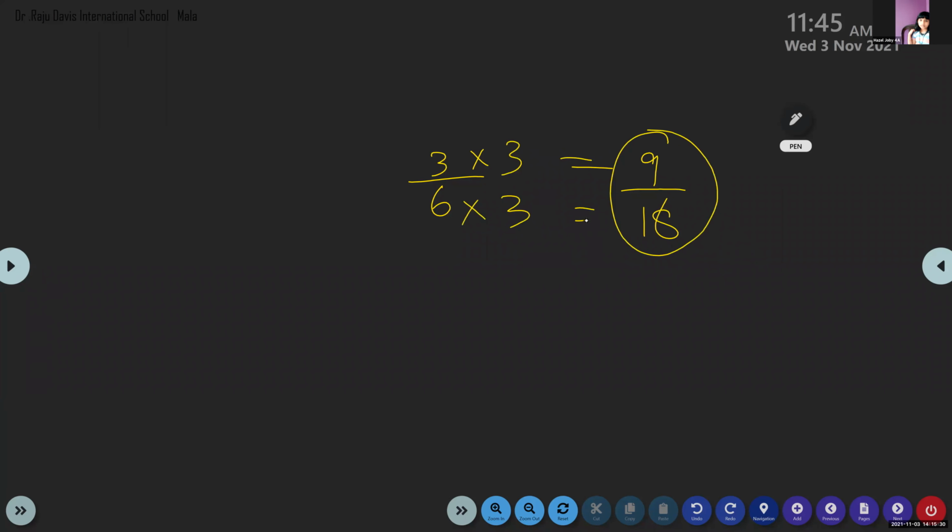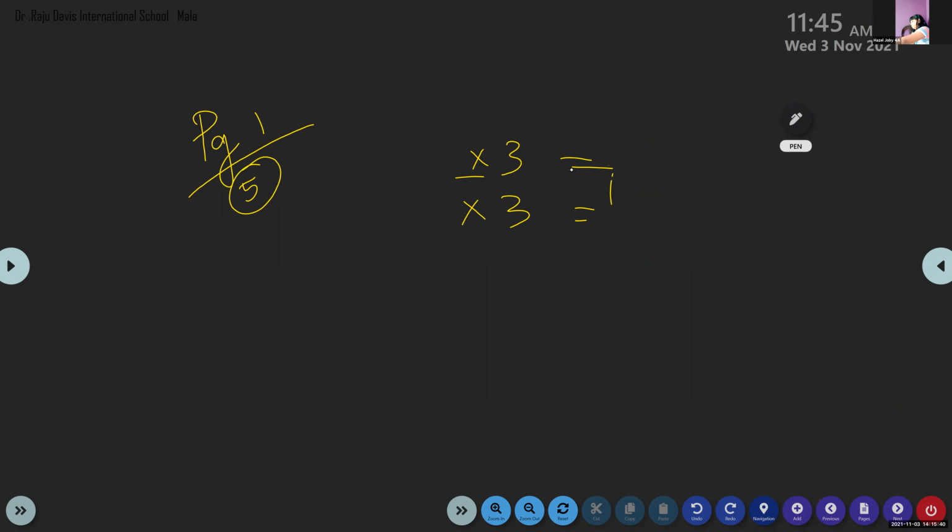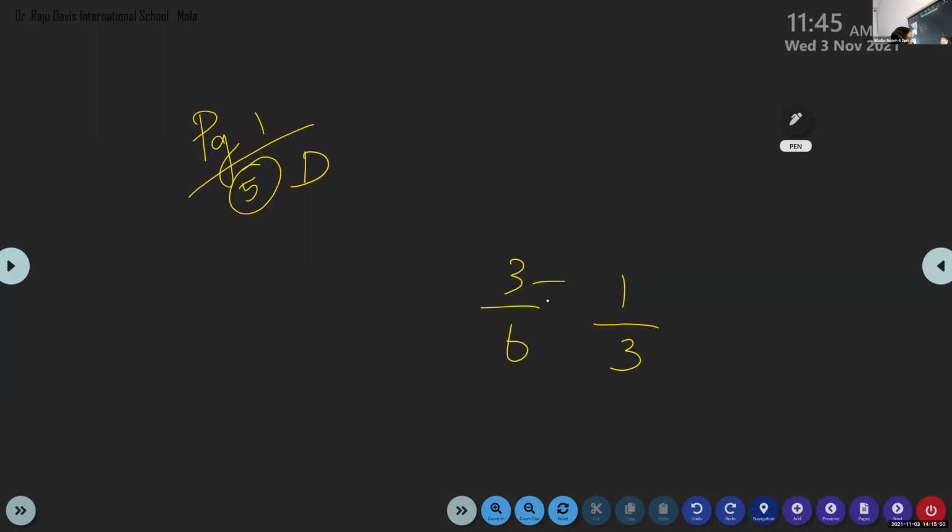Which option is correct? 9 by 18, option D. So what about option C? We have 1 by 3. So 3 by 6, when you divide by 3, you will get 1, but 6 divided by 3 should give 2. So this option is wrong. Option D is correct.